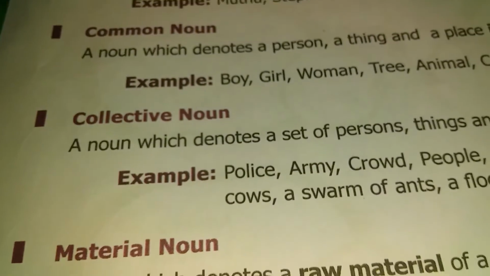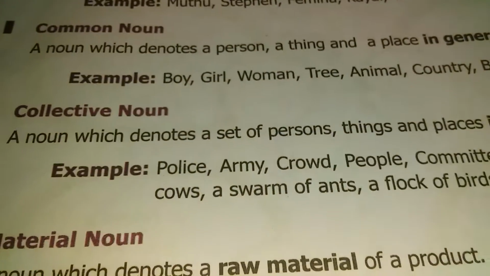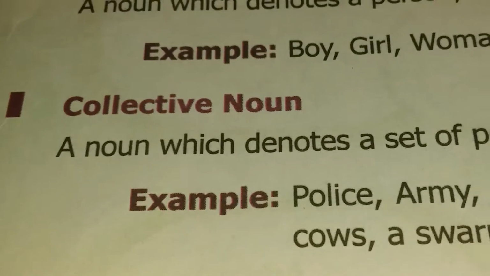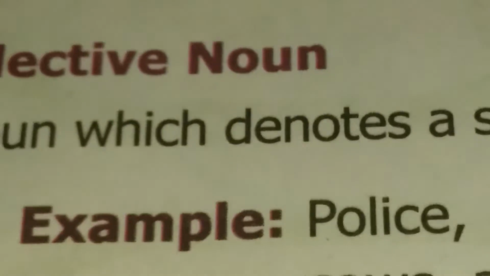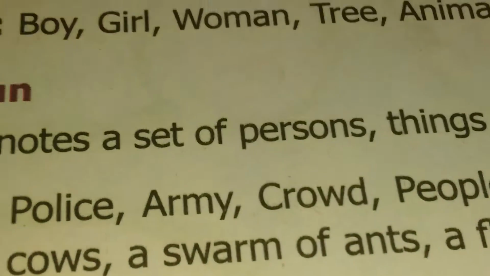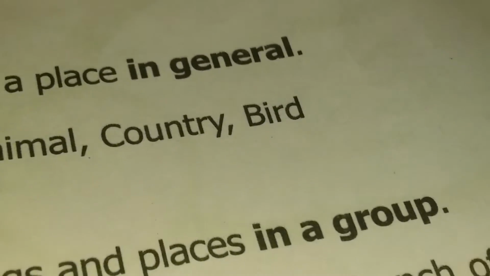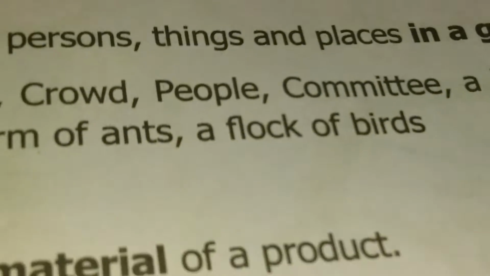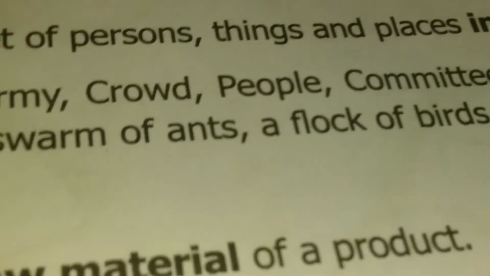Let's move to the next type, collective noun. A noun which denotes a set of persons, things, or places in a group. The word collective means group. So a collective noun denotes a set of persons, things, or places in a group. Here the main words are set and group. Let's see the examples: police, army, crowd, people, committee, a bunch of keys, a herd of cows, a swarm of ants, a flock of birds.